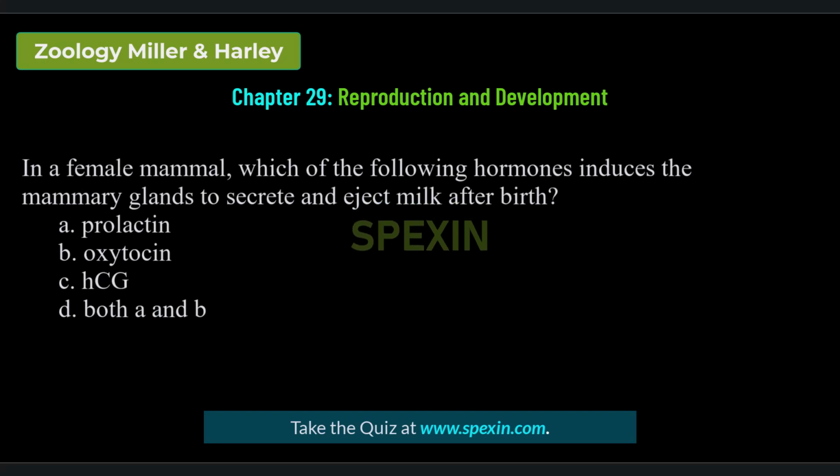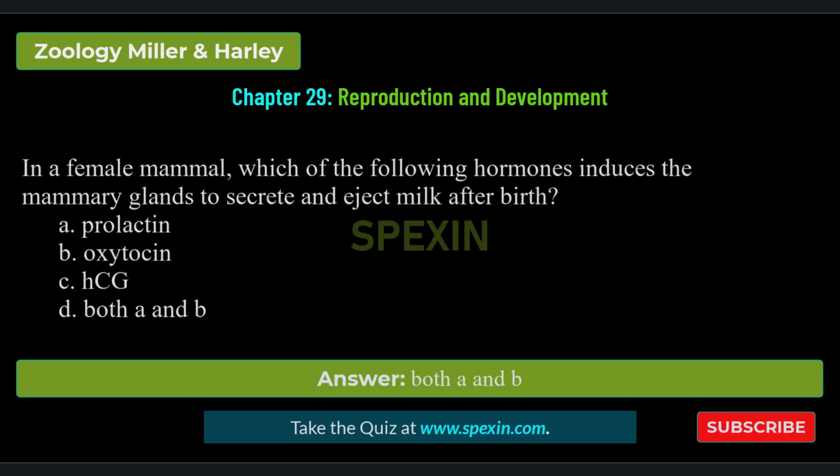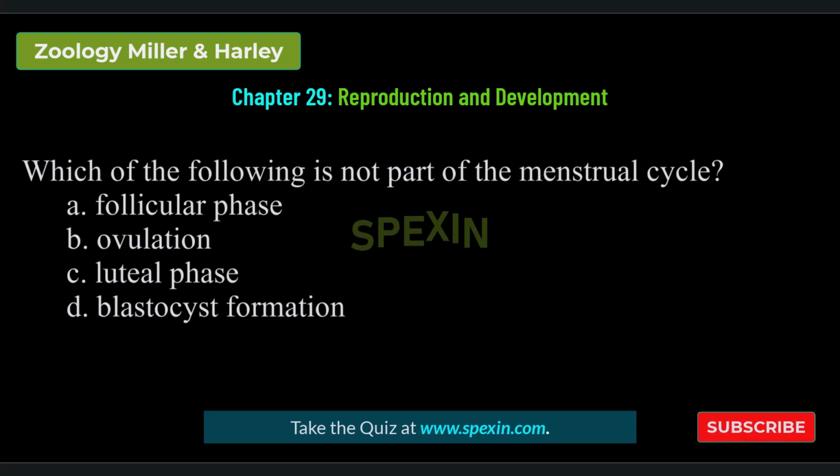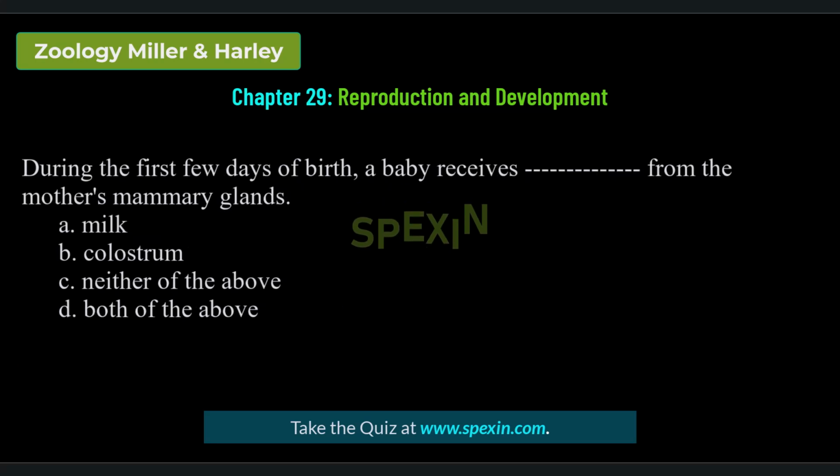In a female mammal, which of the following hormones induces the mammary glands to secrete and eject milk after birth? Prolactin, oxytocin, HCG. Both A and B. Correct answer: both A and B. Which of the following is not part of the menstrual cycle? Follicular phase, ovulation, luteal phase, blastocyst formation. Correct answer: blastocyst formation. During the first few days of birth, a baby receives dash from the mother's mammary glands.